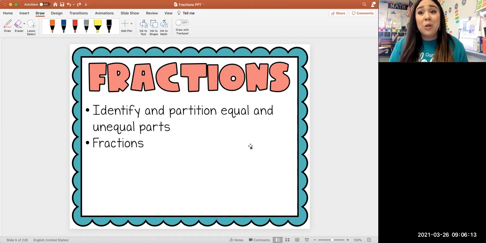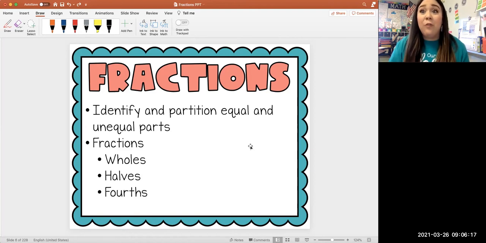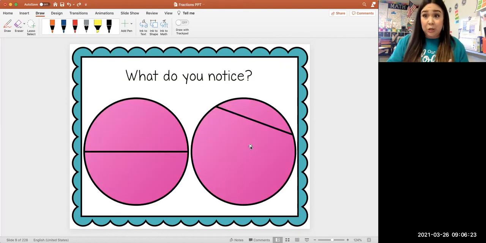In this unit, you'll also learn all about fractions, and we're going to talk about the wholes, the halves, and the fourths. Okay. So that's what we do in first grade: wholes, halves, and fourths. Now, let's look at these two shapes. Okay. Right now, just really cold, whatever you think. What do you notice about my two circles that I have on my screen? And you can tell me, go ahead, tell me, what do you notice?